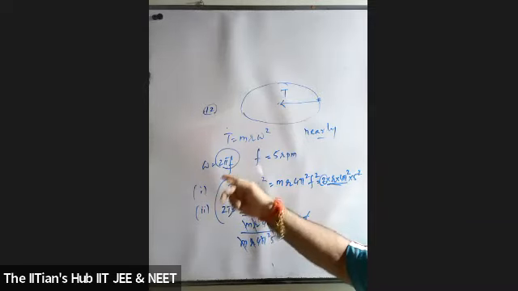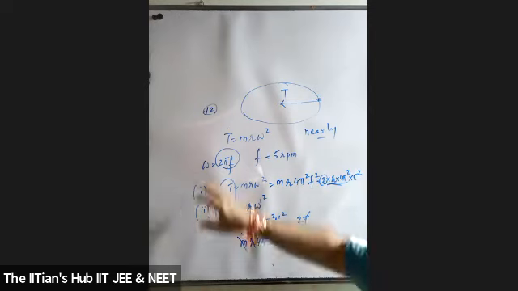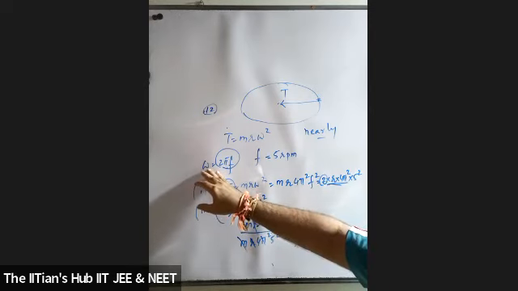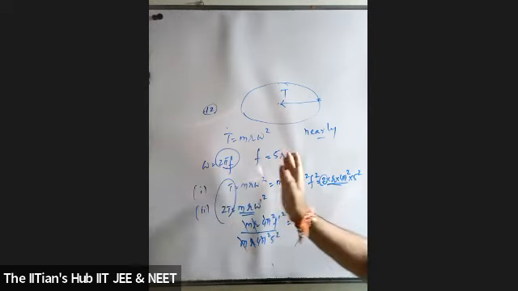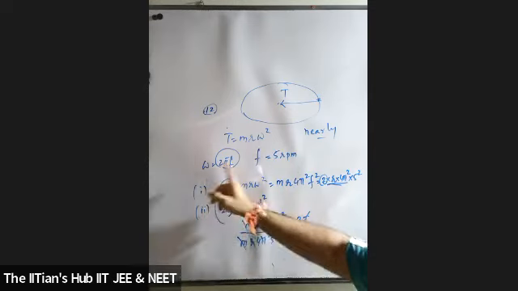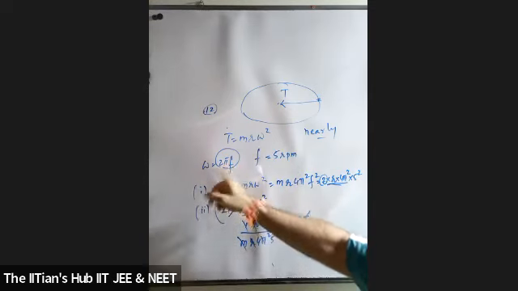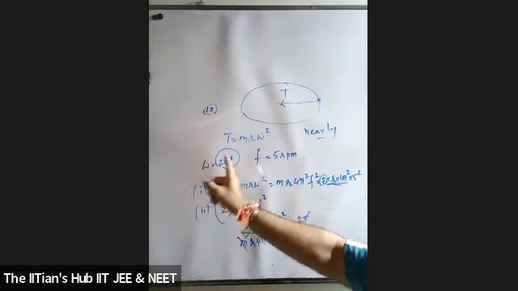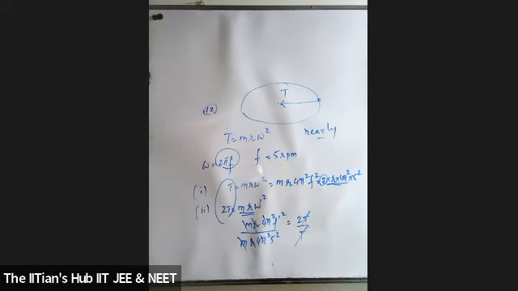Remember, omega is 2 pi f. The other formula for omega is 2 pi by T. But many students don't put that as omega. They take omega itself as this, because 2 pi will get cancelled in either case. But students, keep in mind that omega is not f. Omega is angular speed. F is simply frequency, the number of oscillations per unit time. The answer for the 12th one will be option D, students. The answer for 12th is D.